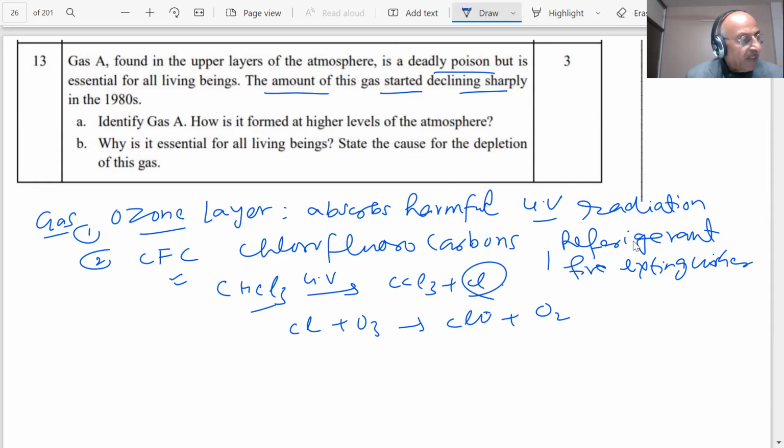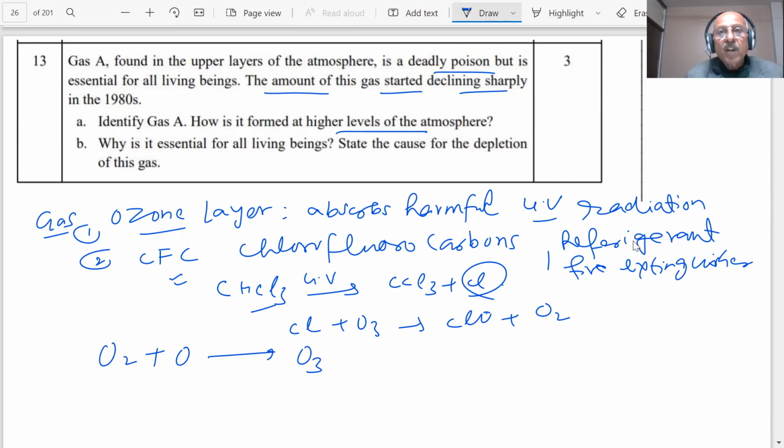So there are many causes of ozone depletion. Next: identify the gas, how it is formed at higher levels. The formation at higher levels: O2 combines with oxygen. When ultraviolet rays, when the sun rays are falling, what will happen? This combines to produce ozone. Nascent oxygen is present, it will combine with oxygen and produce the ozone.